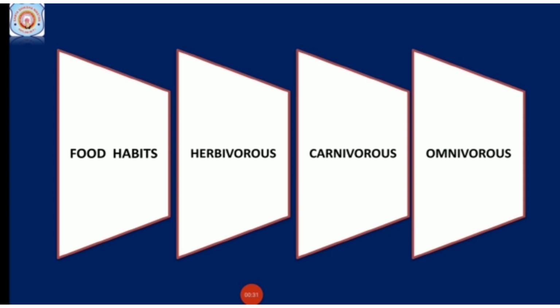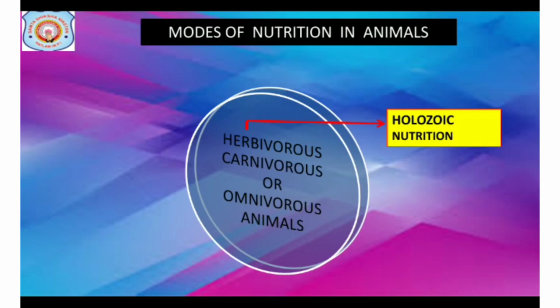Second is carnivores. The animals that eat only the flesh of other animals. Examples are lion, tigers, and eagles. Third is omnivores. Animals that eat both plant products and flesh of the other animals. Examples: humans, bears, crow, rat, etc.